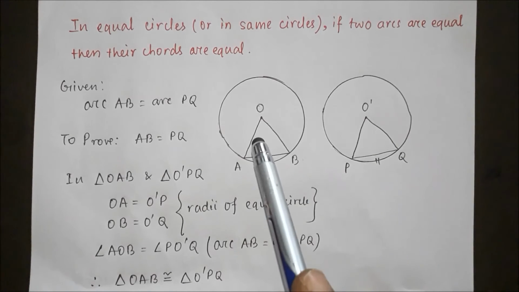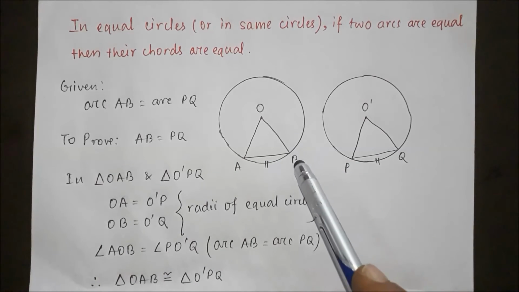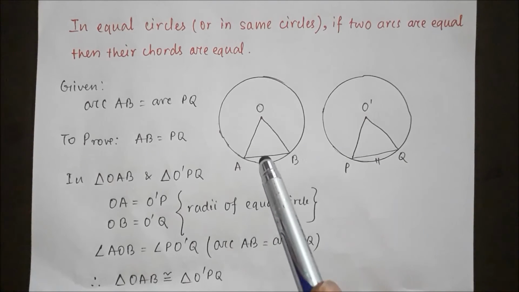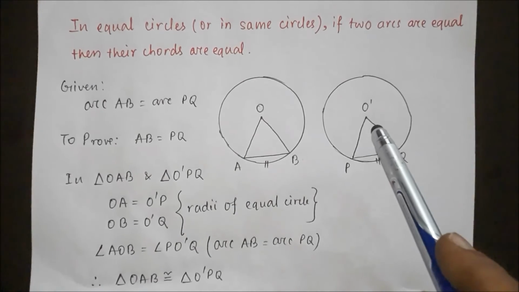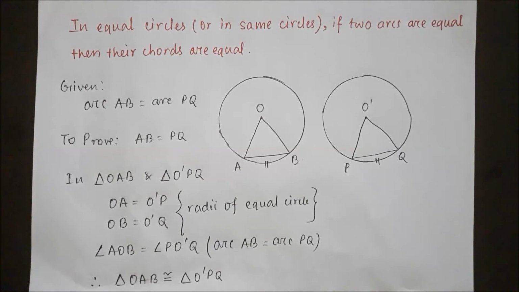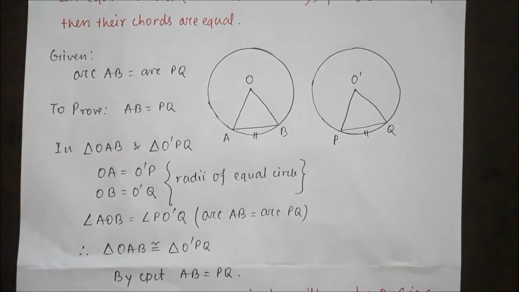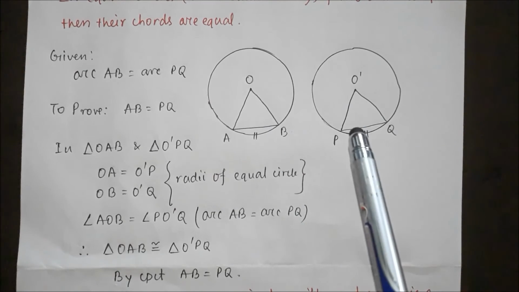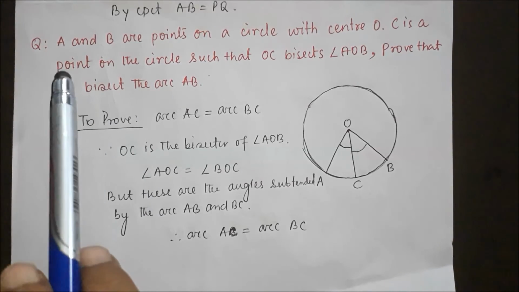Here OA equals O prime P, OB equals O prime Q, and angle AOB equals angle PO prime Q. So these two triangles are congruent, and by CPCT, these two chords are also equal.